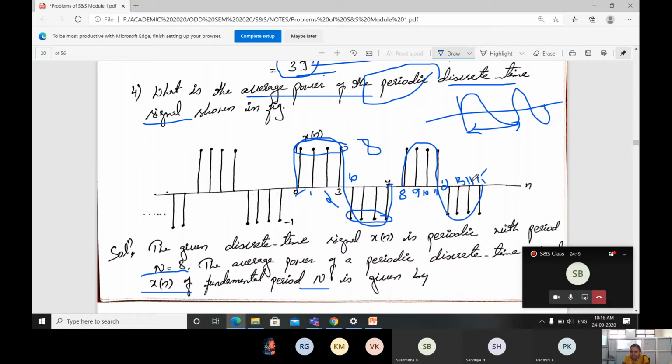Then again if I count here, 1, 2, 3, 4, 5, 6, 7, 8. Again 8 samples continue with the same set, positive and also negative. Observe the negative side also, again 1, 2, 3, 4, 5, 6, 7, 8.